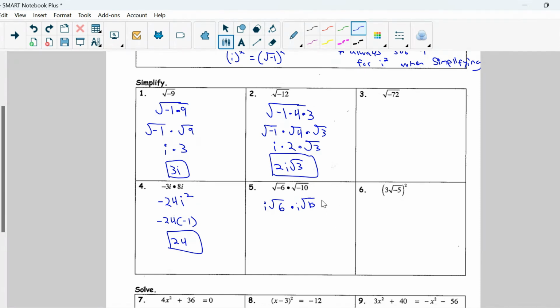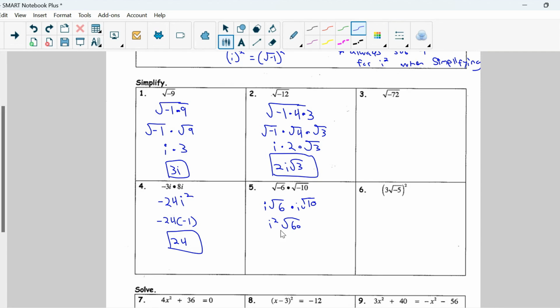I know this kind of looks like a b or something like that. It's actually a 10. So i times i gives us i squared times the square root of 6 times 10, which is just 60. Okay, let's simplify our radical.